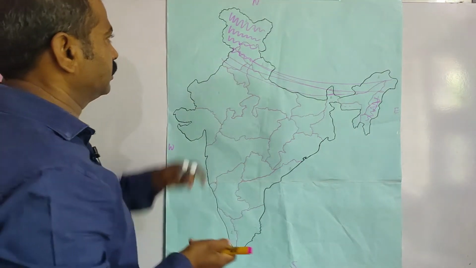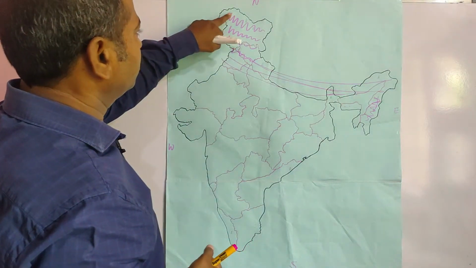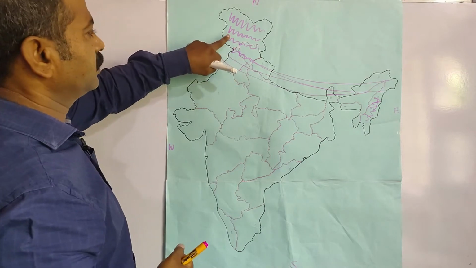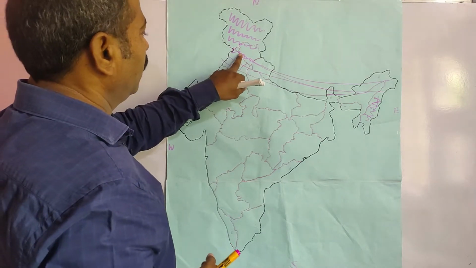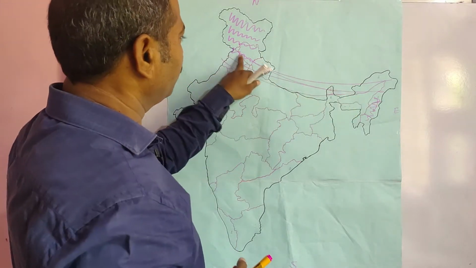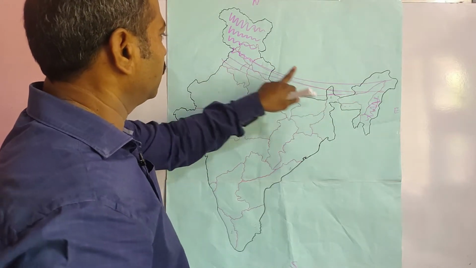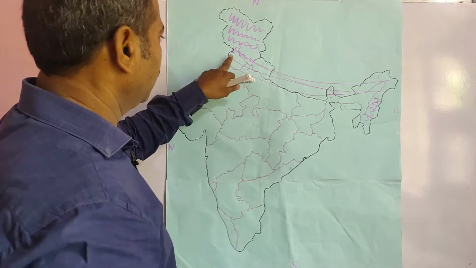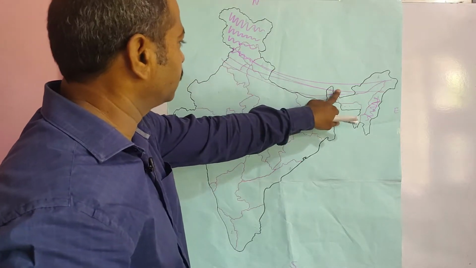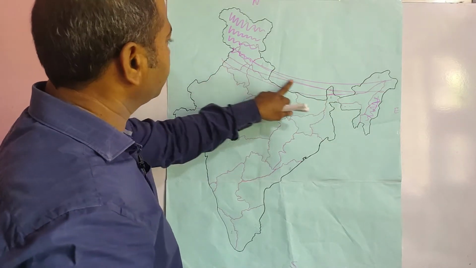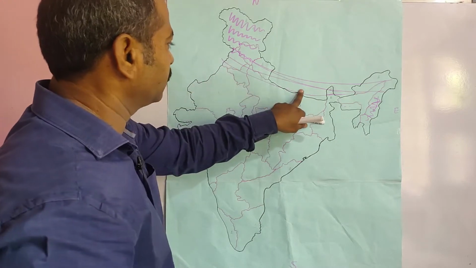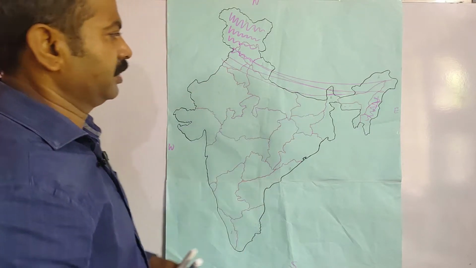And this Himalayan mountain range is known as the greater Himalayas or Himadri, and the middle one is known as Himachal range, and the lower one is known as Shivalik range.